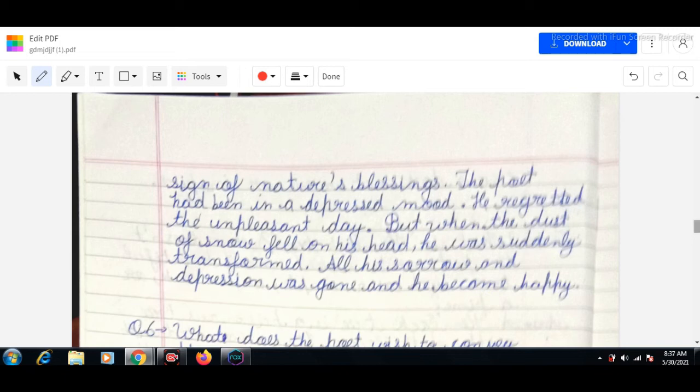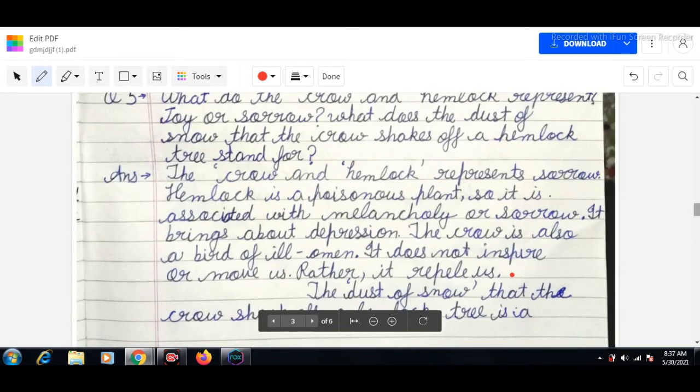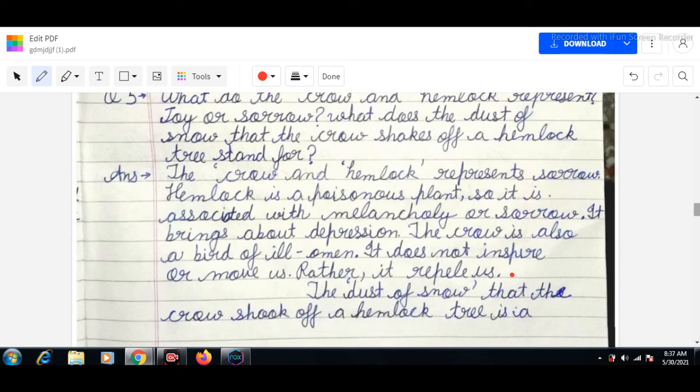So in this answer, the question is: what do the crow and hemlock tree represent, joy or sorrow? And what does the dust of snow represent in this poem, which is shaken off by the hemlock tree?